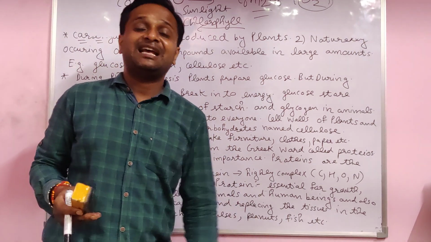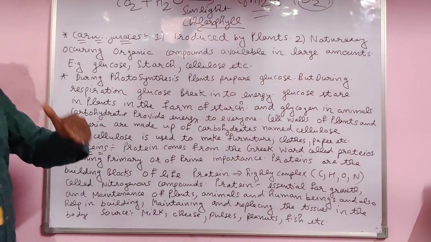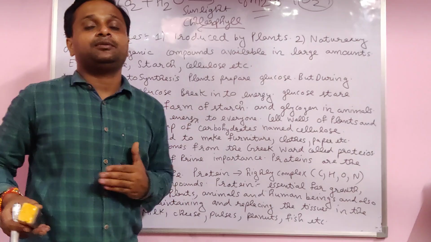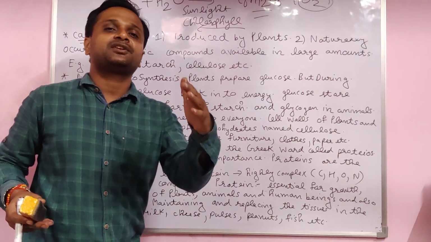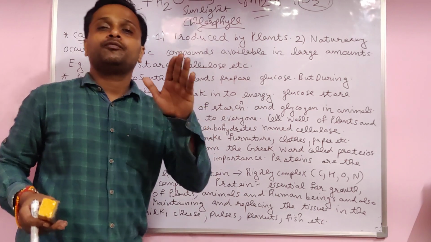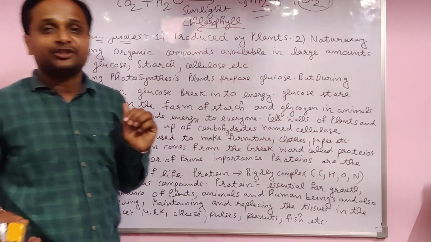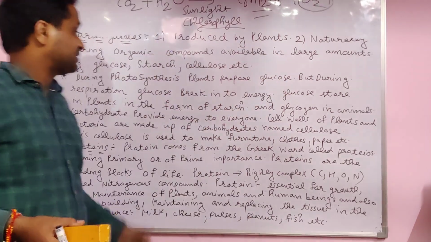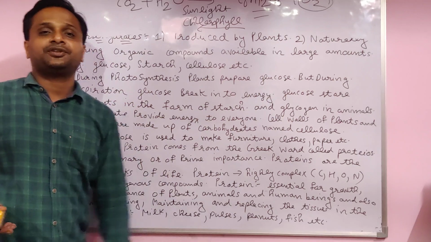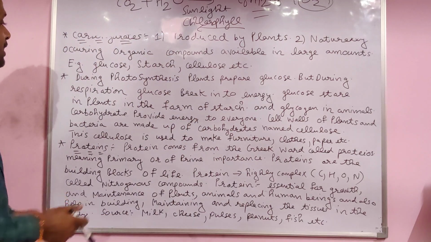Animals have an enzyme to digest cellulose. From carbohydrates we get instant energy, but from fat we get energy for a long time. When you do not eat anything, which nutrient gives you energy? Fats only. Carbohydrates give us instant energy.